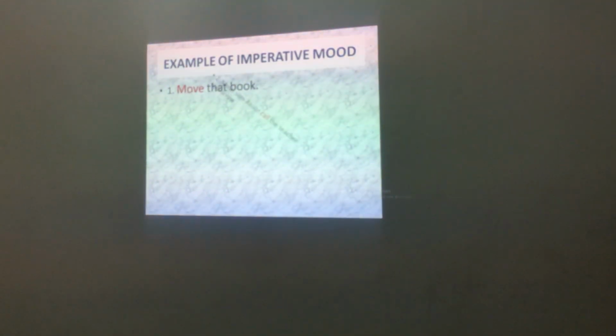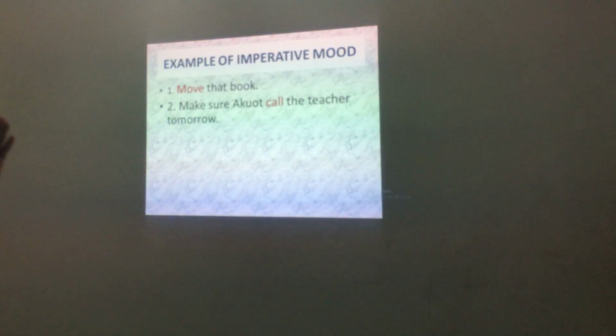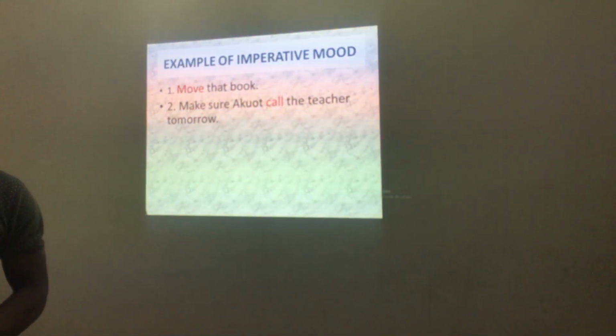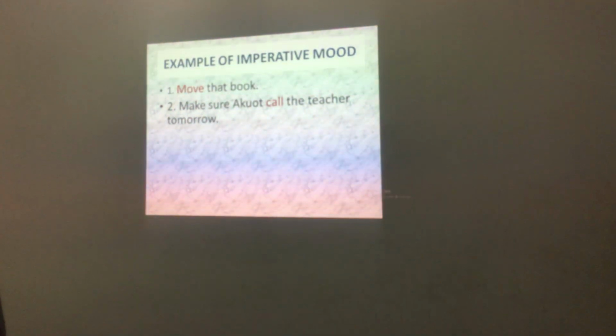Now the second example here is: make sure Akwata calls the teacher tomorrow. You see now? This is another command that you must make sure she called. The call here is in red color, telling you that is the imperative, or that is the command of what you are asking the person to do.